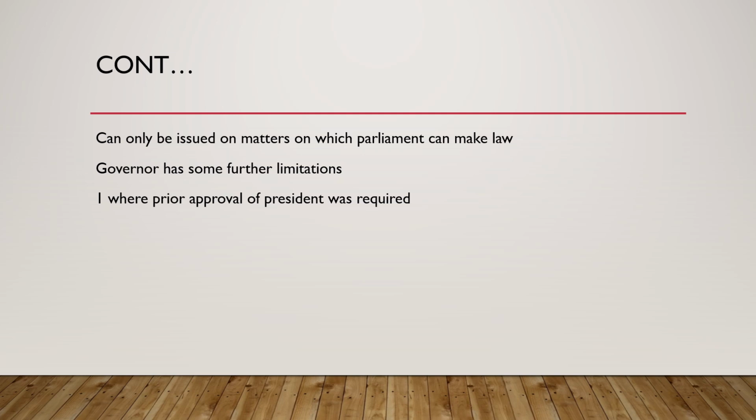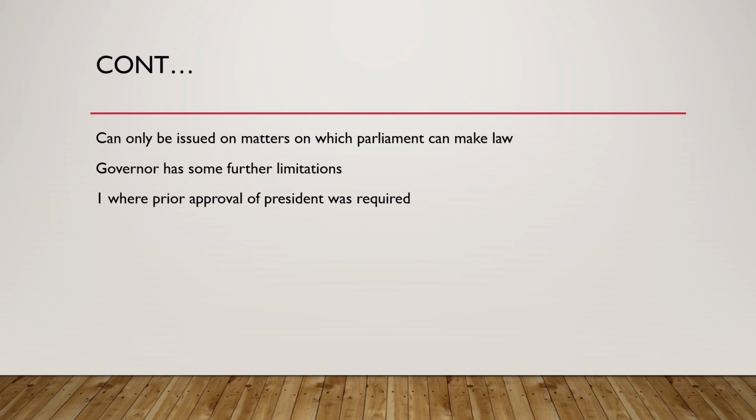Further, the governor has a few other limitations. Mostly, if we club them, they would come under one. If any law requires the prior recommendation of the President for a bill in the legislative assembly, then the governor cannot directly promulgate the ordinance. That is the restriction for the governor.